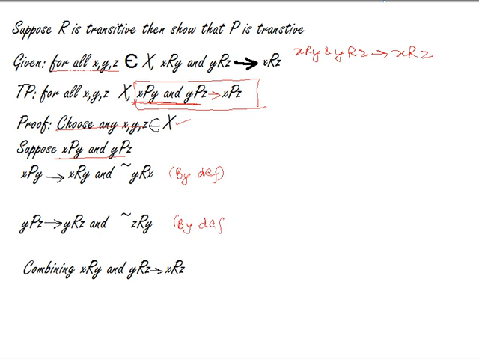So you have just written the two definitions. Now just try to combine XRY and YRZ. Combine this XRY and YRZ. This should imply XRZ. Why? Because R is transitive. It is given to you that R is transitive. Why? Because it is given to you here. Suppose R is transitive. Okay. So XRY and YRZ have implied XRZ.